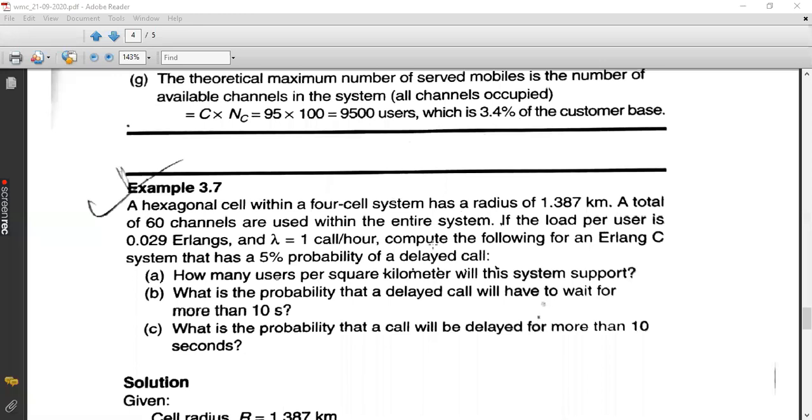Sorry for the interruption in between. Is it audible, Shiva? Students, is it audible now?